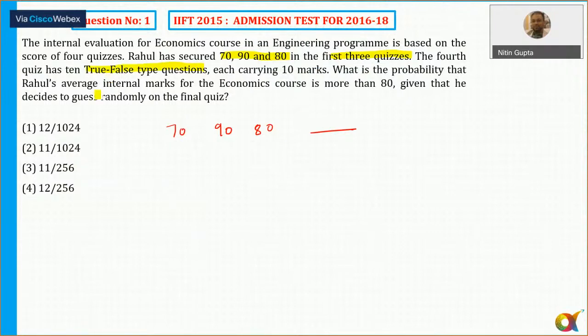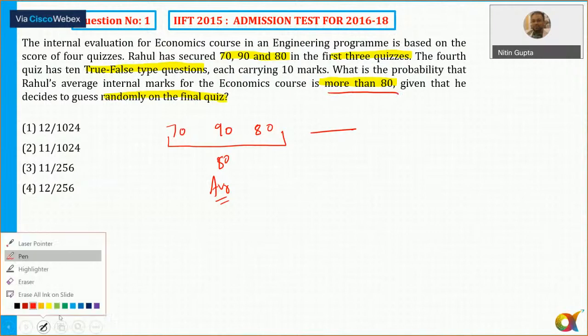Given that he decided to guess randomly. Now, if you look here, what is the average score of the first 3? The average score is 70 plus 90 plus 80 divided by 3. That will be the score of the first 3. And the question is, what is the probability that his average is more than 80 for all the 4 quizzes? For all the 4. Okay.